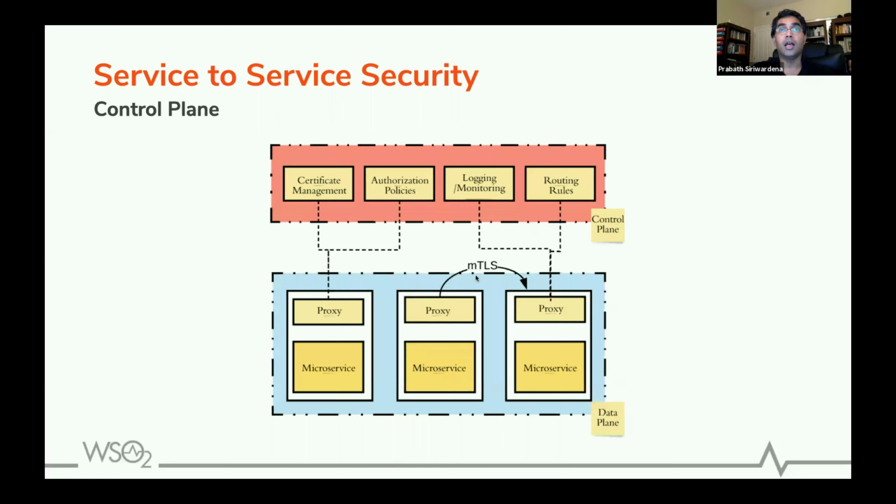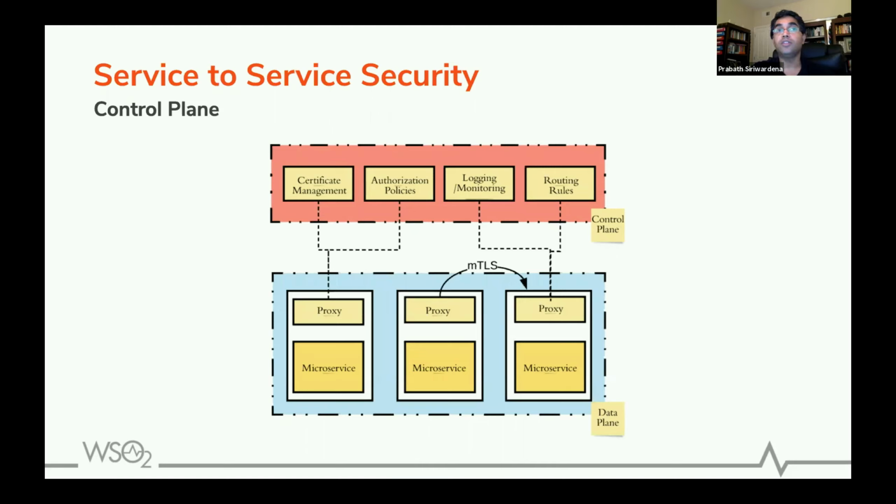Okay. For example, if you authenticate to a microservice with a JWT, you may need to define what the acceptable issuers are, right? That policy can be defined in the control plane and pushed to the proxy. And if you want access control checks, once again, you can have your PDP running in the control plane and push those policies to the data plane.